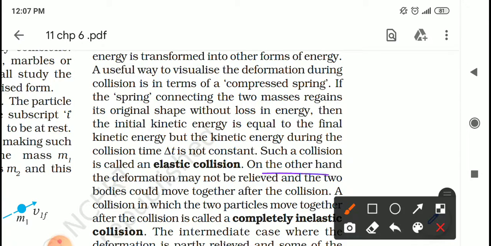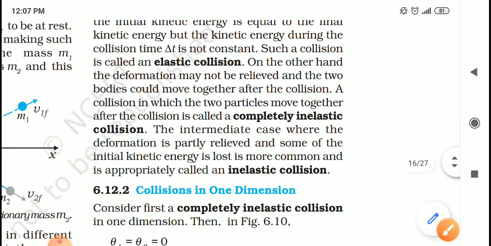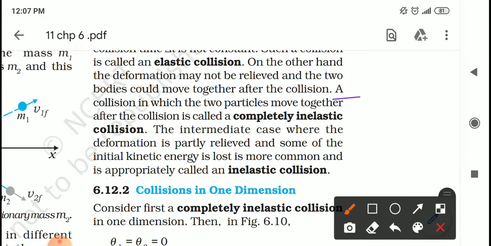On the other hand, the deformation may not be relieved and the two bodies could move together after the collision. A collision in which the two particles move together jointly after the collision is called a completely inelastic collision.